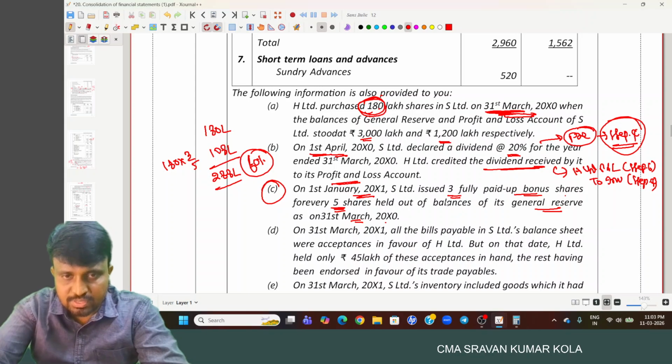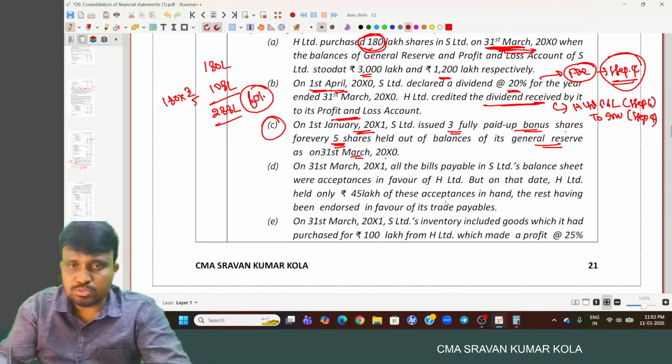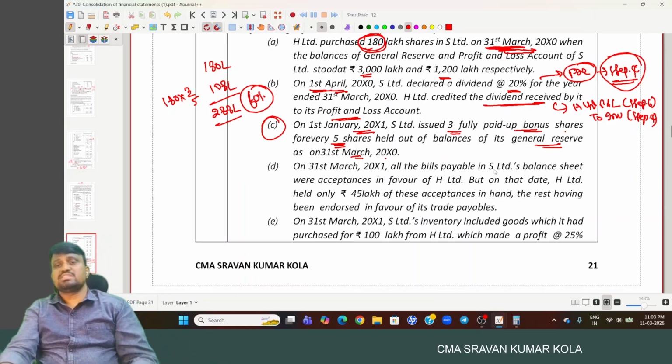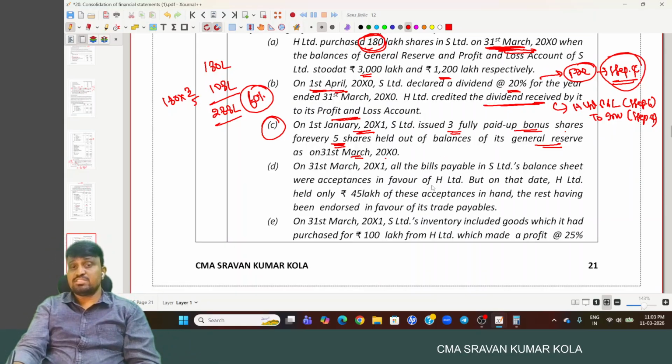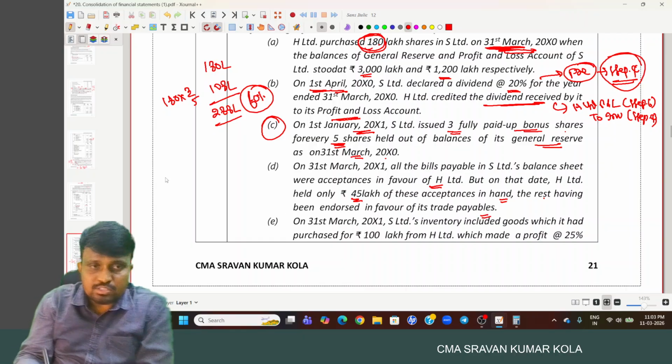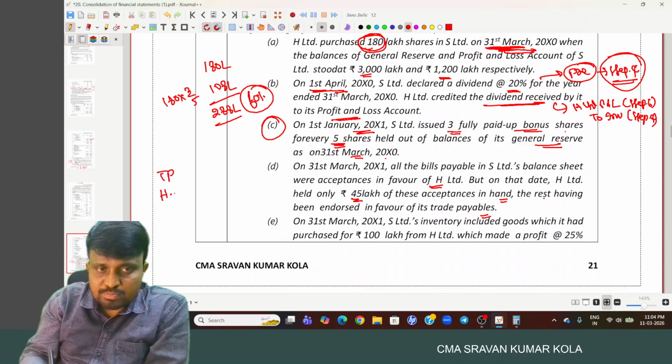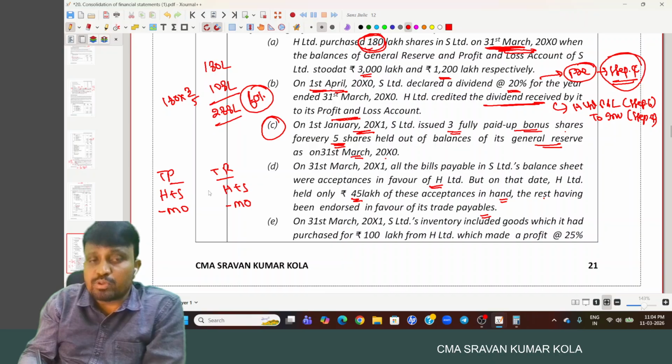Okay. And next. On 31st March X1, all the bills payable in S Limited balance sheet for acceptance in favor of H Limited. But on that day, H Limited held only 45 lakhs of these acceptance in hand, and the rest have been endorsed in favor of its trade payable. And in case of trade payable, what we do? H plus S. And in case of trade receivables also, H plus S. And we have to reduce mutual owings or intercorporate owing.